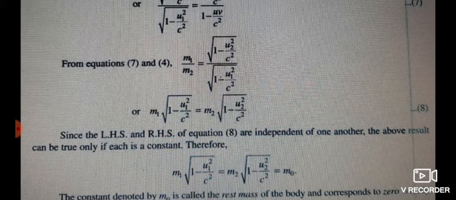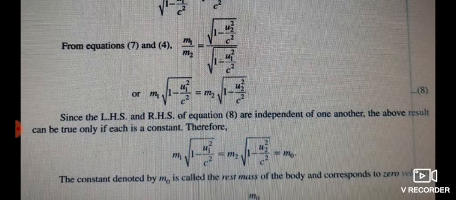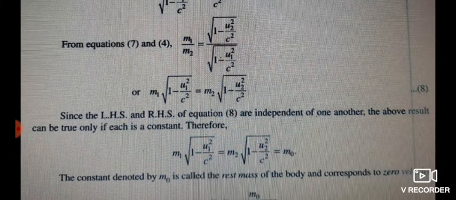Since the left hand side and right hand side of equation 8 are independent of one another, the above result can be true only if this is equal to a constant. If each is a constant, which is equal to m naught, the constant denoted m naught is called the rest mass of the body, corresponding to zero velocity.